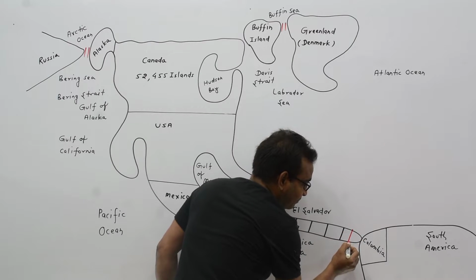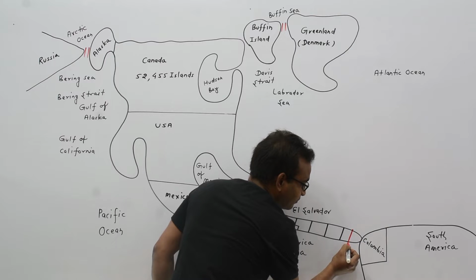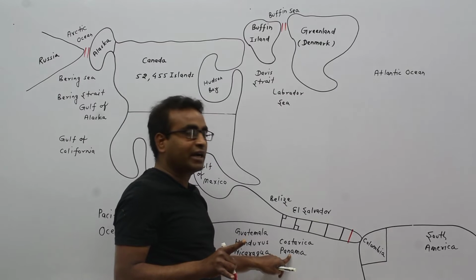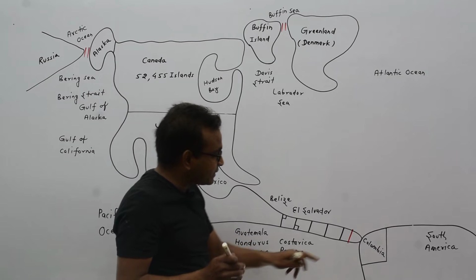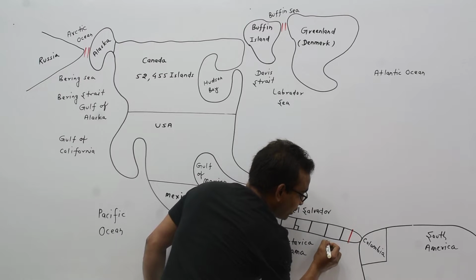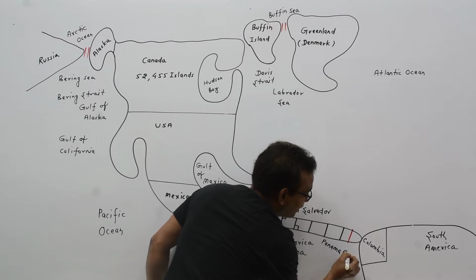This is a canal. This canal is developed by Panama country. This canal is known as Panama Canal.